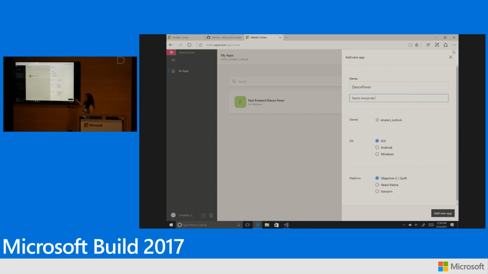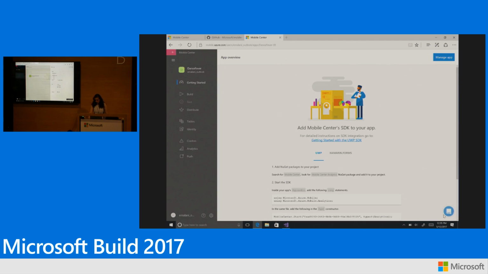But have a look here. We support a wide variety of platforms. So if you're already building your application in iOS using Objective-C or Swift, in Android using Java, cross-platform apps using Xamarin, React Native, or Windows UWP, this is the perfect place for you to be. Well, I'll go ahead and select the right OS and platform and hit Add New App.